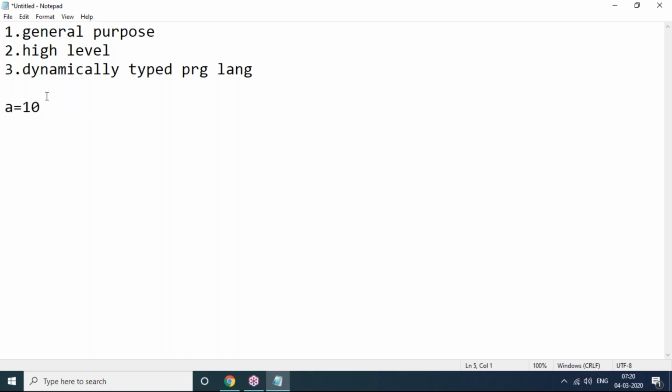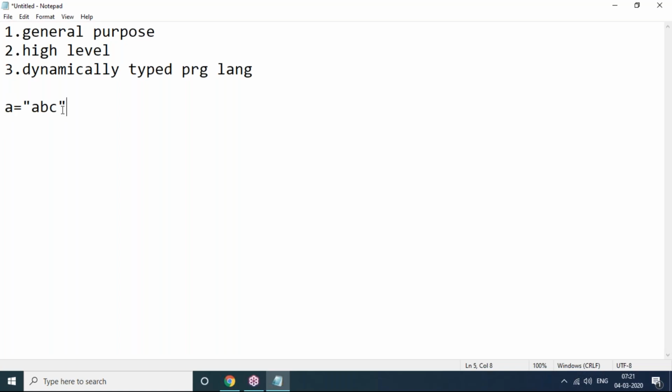Based on the value you provide, the data type will be decided. For example, if the value is 10, then the data type is integer, and you need not decide it. Python will decide it. Suppose I'm giving 10.6. It's a float, so float will be decided by Python. Suppose I'm giving a equals ABC, a string value. It's a string, and Python will decide string.